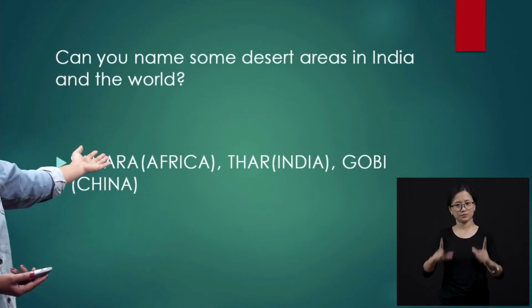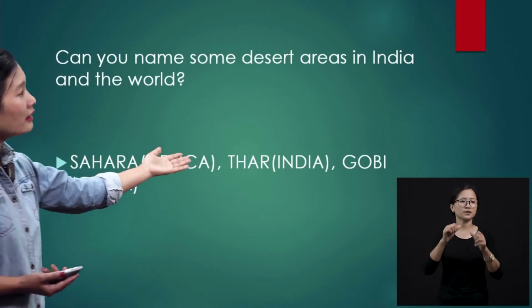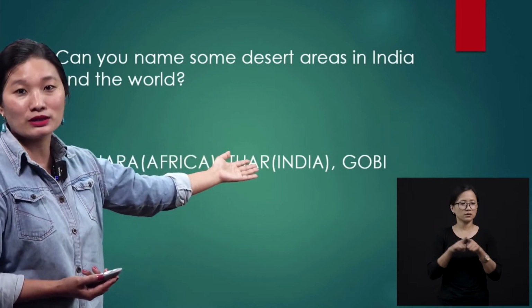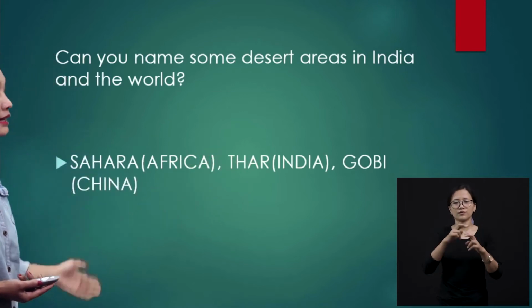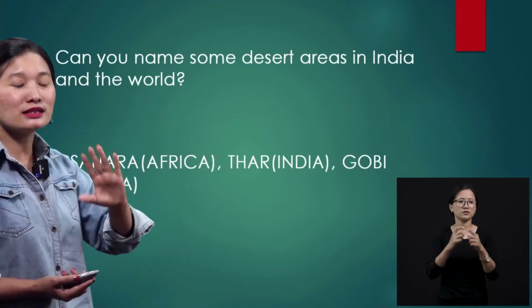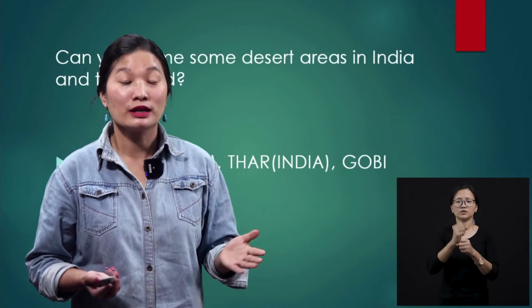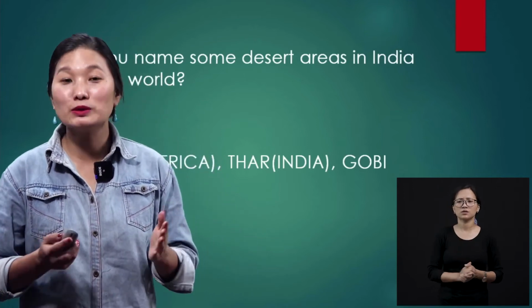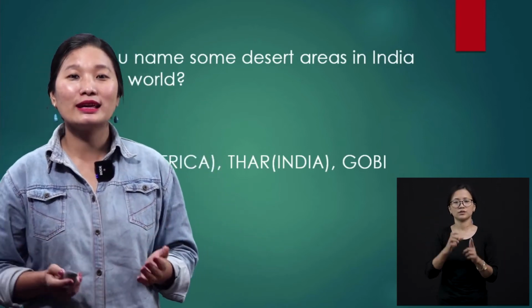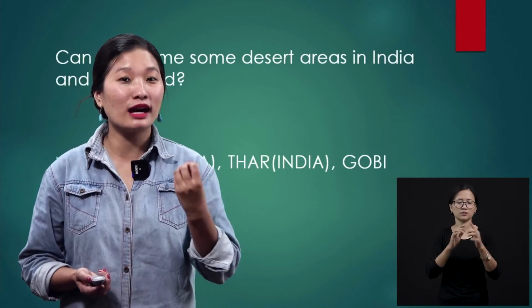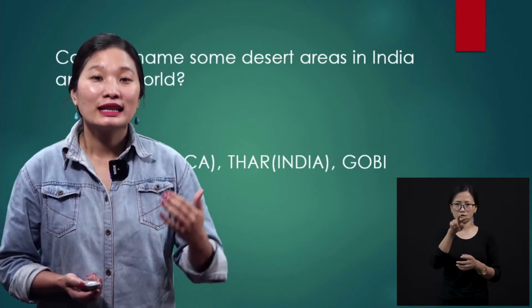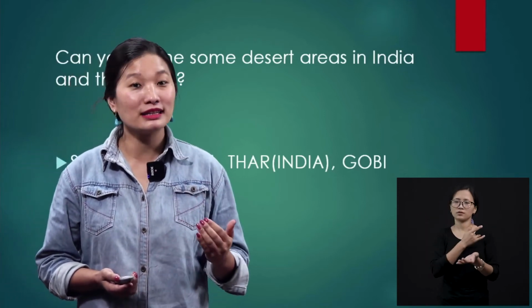Sahara is a desert in Africa. Thar is a desert in India and it's found in Rajasthan. Gobi is a desert in China. So these are 3 deserts that you might have heard of. There are so many other deserts, but we will not be focusing on the names of the deserts today because we are going to focus more on the kinds of animals that you will find in a desert.